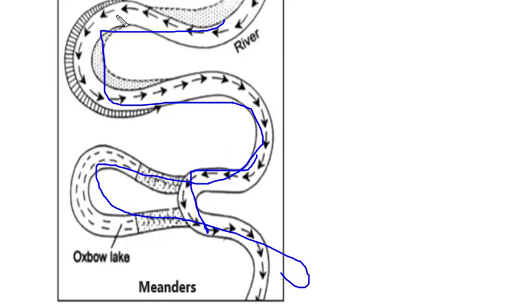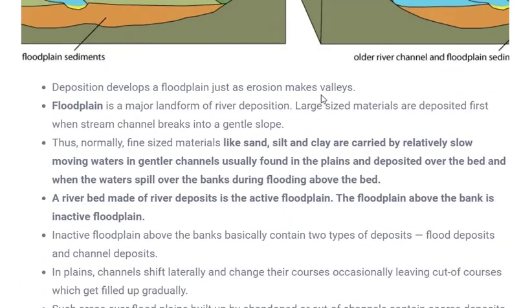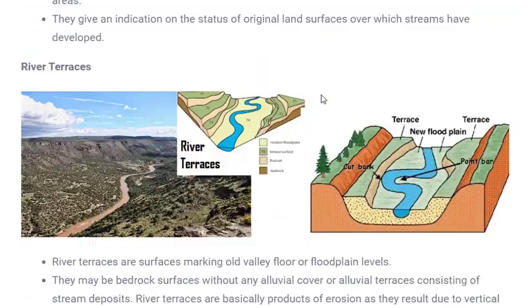When a river changes its course, instead of moving this way, when it starts moving straight, this will form an oxbow lake. So this is also an important feature which you need to know. During the meandering of a river, it forms an important water body that is called an oxbow lake. Okay. And what are the other landforms which are formed?